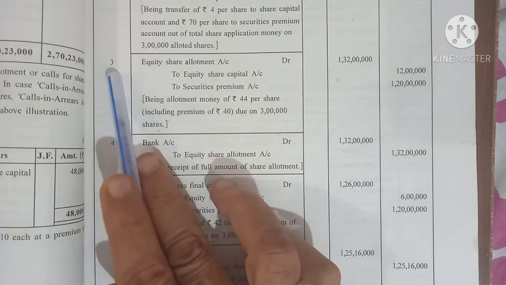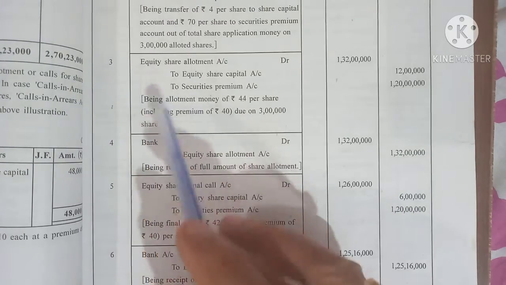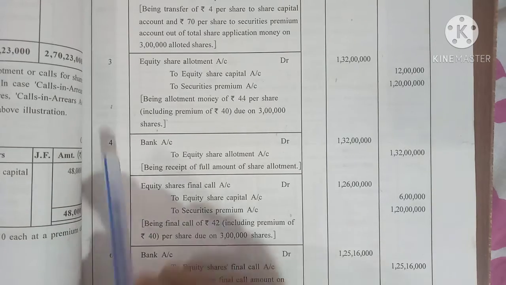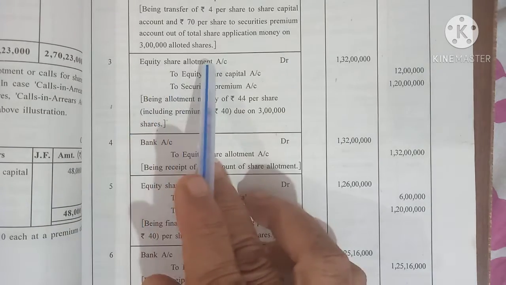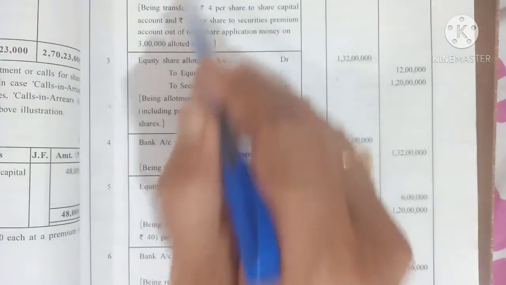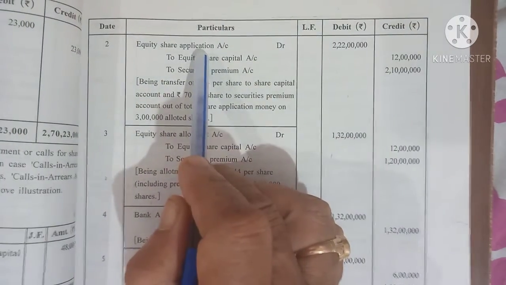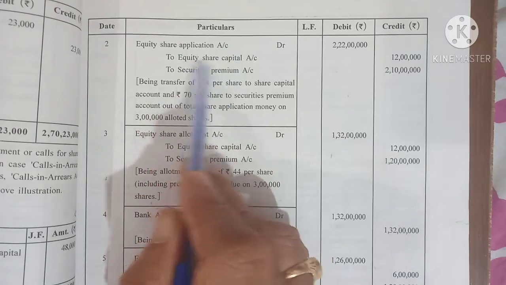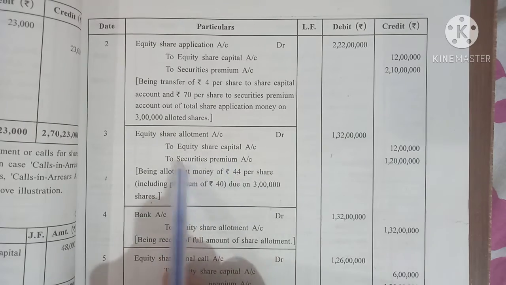Now, the third entry. From the meaning, you understand it is allotment: 1, 2 application, 3, 4 allotment, 5, 6 first call or final call. So we will pass the entry for allotment calling. Equity share allotment account debit to equity share capital account, to security premium. Same like that, the second and third have no difference at all, only the name changes. Here it is application and here it is allotment. The remaining is all the same.